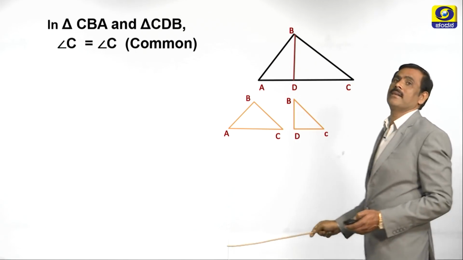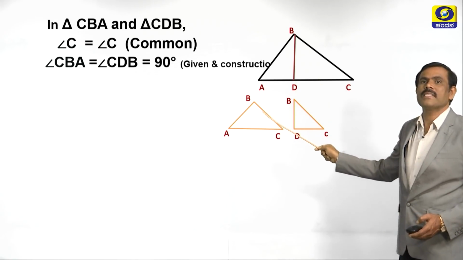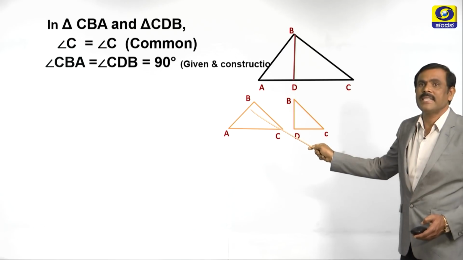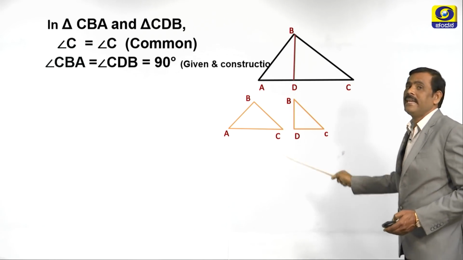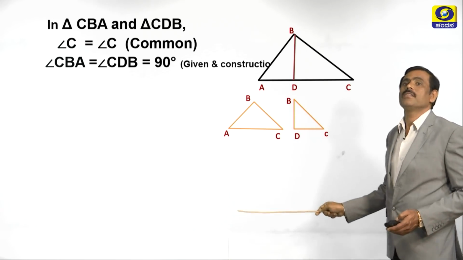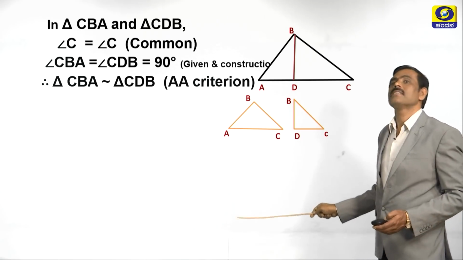It is common. And angle CBA, you can see, is 90 degrees. In this triangle, angle CDB is also 90, given in the construction. Therefore, triangle CBA is similar to triangle CDB.